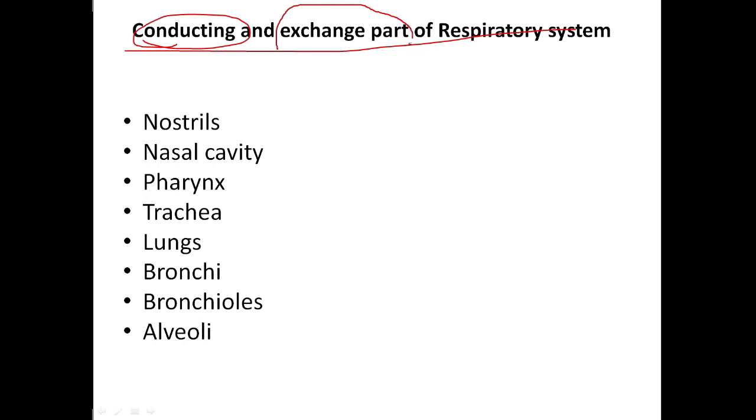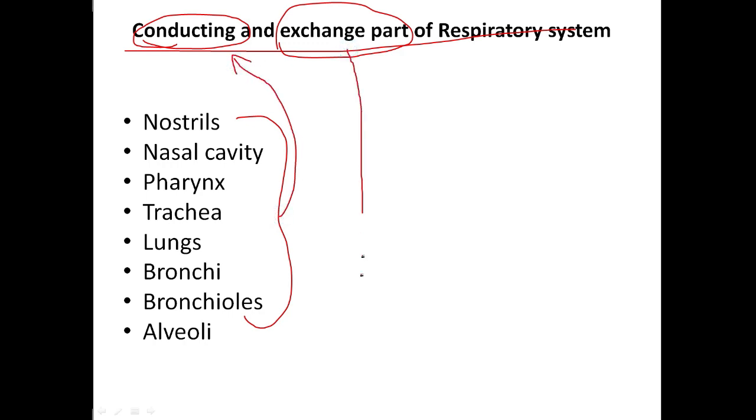Among these organs, nostrils to bronchioles are only the conducting part. They are just transporting the gases, allowing the gases to pass. But in the alveoli, the exchange of gases takes place. That is, oxygen from the atmosphere enters into the blood and reaches the cells. Likewise, carbon dioxide from the cells enters into the alveoli and gets out of the body. So alveoli are the functional unit of the lungs.